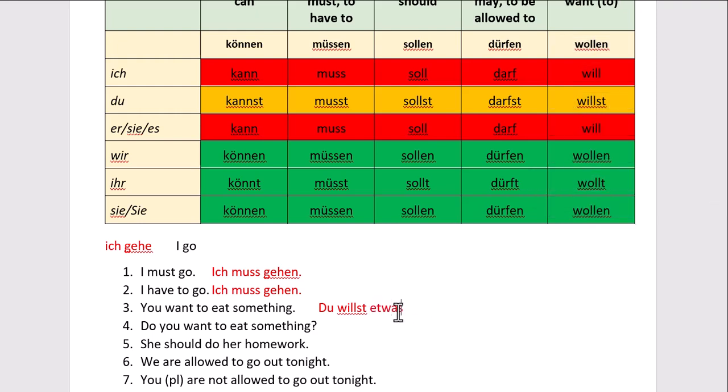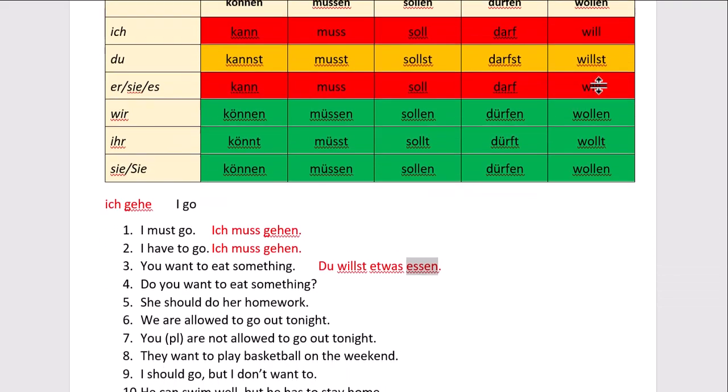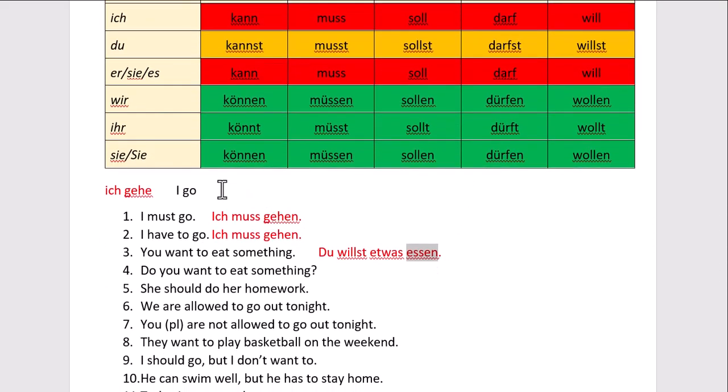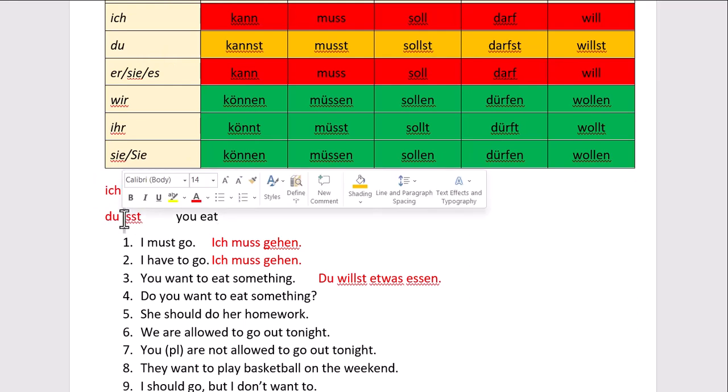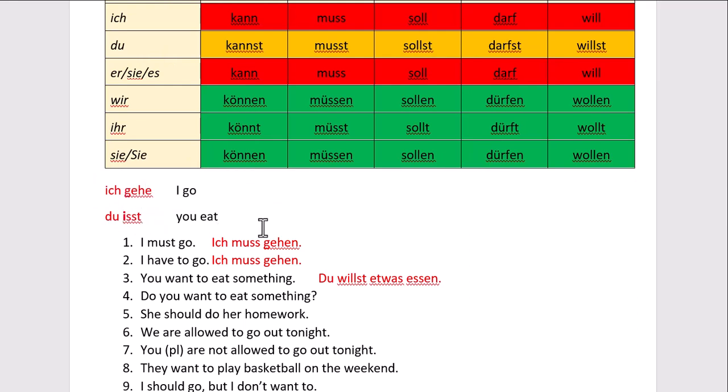And then we're going to say etwas essen. Now this is correct. Notice that the verb is in its infinitive form. It's got its en ending, and it's not as we would expect if we were just going to put the verb by itself as the only verb, in which case it would be du isst. That's a weird verb in itself because it changes the vowel in the present tense du and er forms. But it's not going to have that normal ending because we already have our ending in our modal verb. But notice something else. The verb's at the end of the sentence.